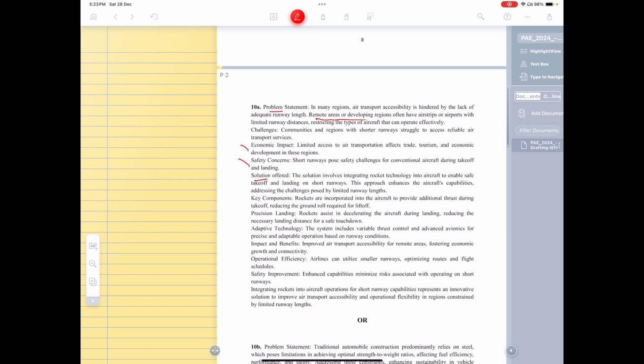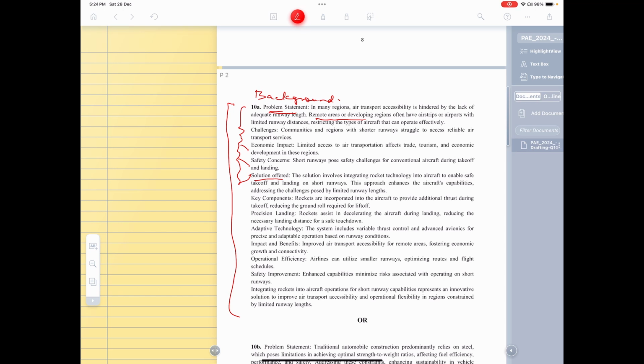And then they give the solution offered. Remember, all of this is given to you. So what you have to do is to say what exactly falls where. So you have to specify this particular part, from here till here, all of this concerns the background. And when you are reading the question, the title is also given to you. You just have to find out from the data given to you as well.